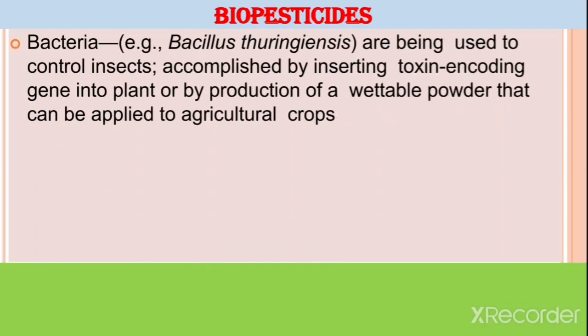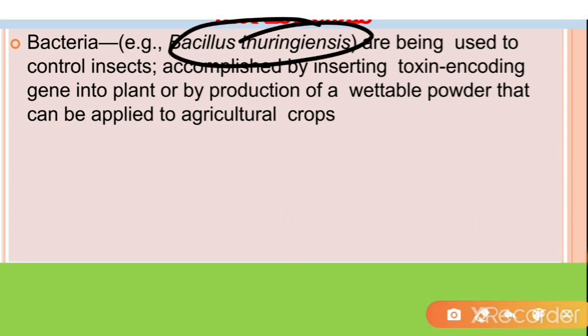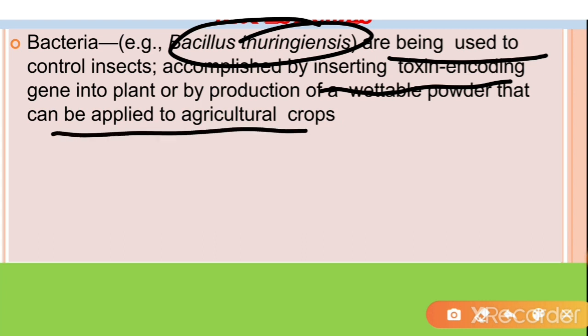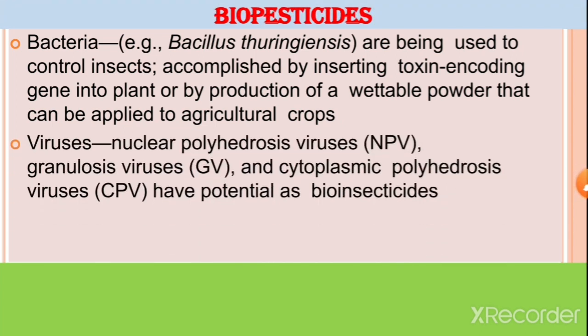Next one, biopesticides. Biopesticides are produced by microorganisms at the industrial level. For example, Bacillus thuringiensis. Bacillus thuringiensis is used to control insects, accomplished by inserting the toxin-encoding gene into the plant or by the production of a vegetable powder that can be applied to agricultural crops.